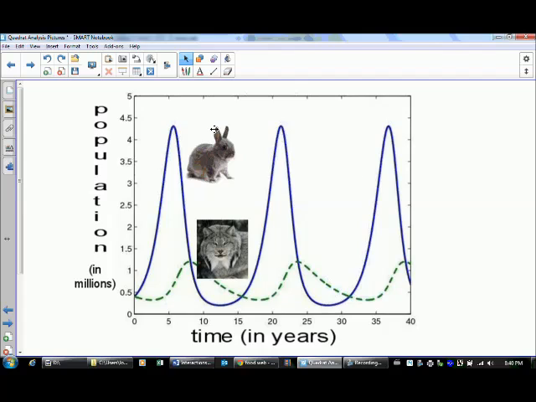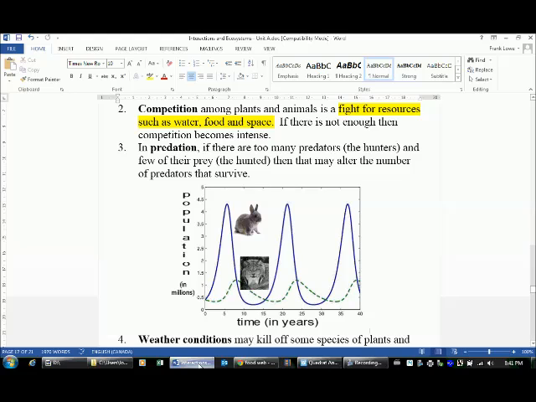Now we're talking specifically about rabbits and lynx, but that will happen with most, if not all, predator-prey combinations. When the population of the predator is high, the population of the prey goes down. When the population of the prey is down, there's less food for the predator, so their population will also go down. All right? Okay, so that's that whole spiel. You might have to listen to that a couple times or read it over a couple times in your notes, and you should get it figured out fairly quick.